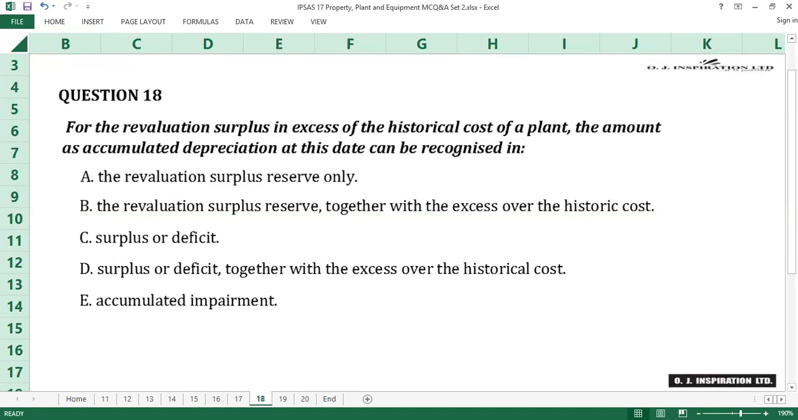Question number 18. The answer to question number 18 is B, the revaluation surplus reserve, together with the excess over the historical cost. The amount of accumulated depreciation, together with the revaluation surplus in excess of the historical cost, is the total revaluation surplus itself. This is the amount by which the revalued amount is more than the current amount of the plant. This surplus is recognized in the revaluation surplus reserve. B is the answer to question number 18.